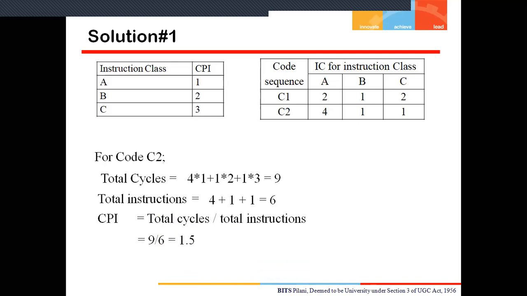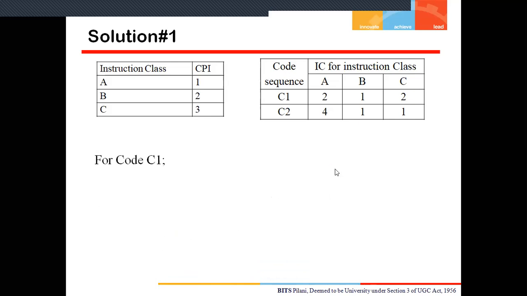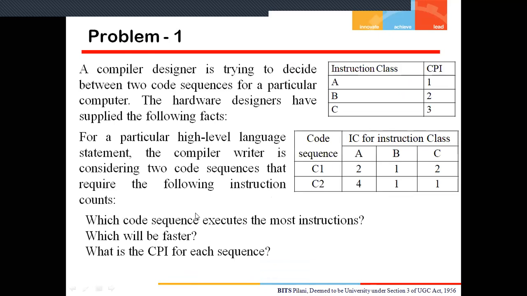Now, if I talk about the question, the question said which code sequence executes the most instructions. Okay, so which code sequence executes the most instructions? We have calculated the total instructions executed by code sequence 1.